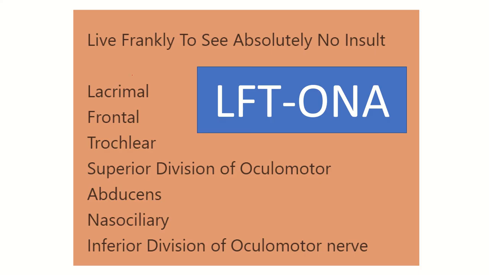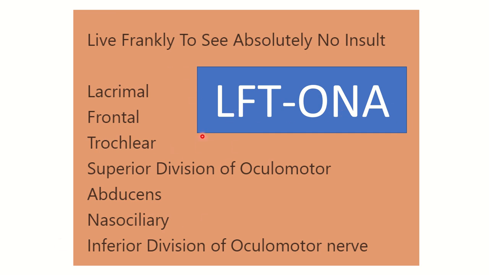Here we can see the structures passing through the superior orbital fissure, with one of the mnemonics: Live Frankly To See Absolutely No Insult. Or another mnemonic, LFT ONA: L for lacrimal, F for frontal, T for trochlear, O for oculomotor nerve with superior and inferior branches, N for nasociliary, and A for abducens.